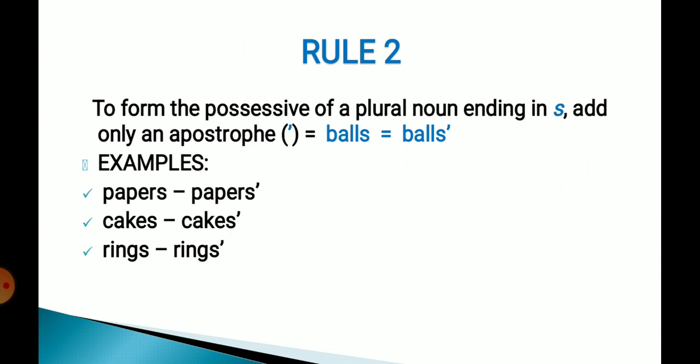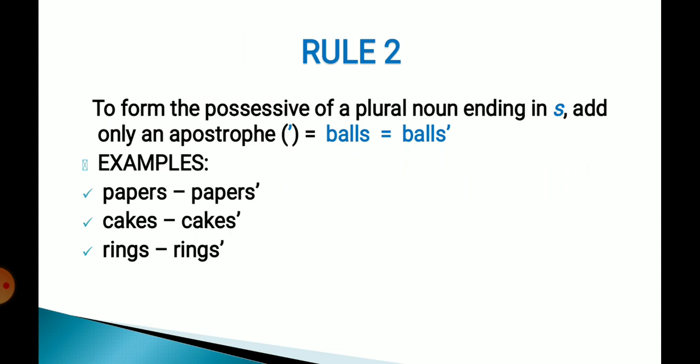If a plural ends in s, its last letter is s, then what are you supposed to do? You will just put an apostrophe at the end. It will not take s after the apostrophe. दो s नहीं लगेंगे. If there is one s at the end of the plural noun, you will just put an apostrophe.